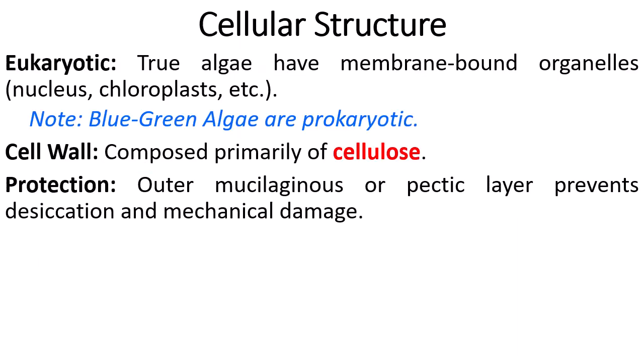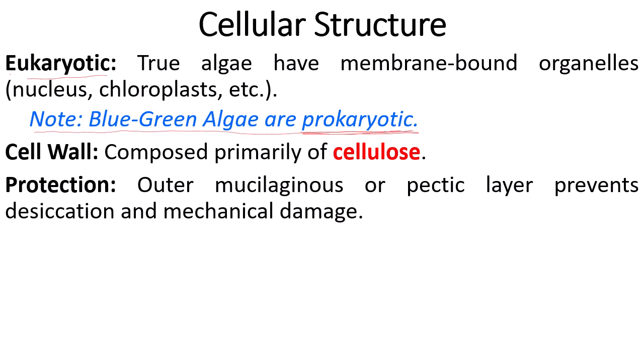The cellular structure of algae is eukaryotic. These are the true algae, which have membrane-bound organelles, nucleus, chloroplast, etc. But you have to note that there is one group named blue-green algae, and this group is prokaryotic, and there are no membrane-bound organelles in it, and there is absence of sexual reproduction.